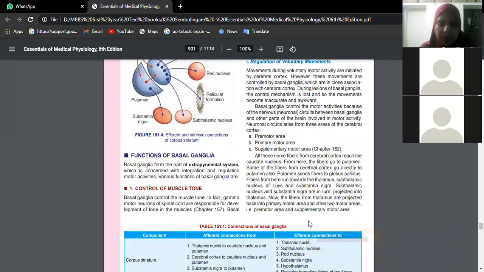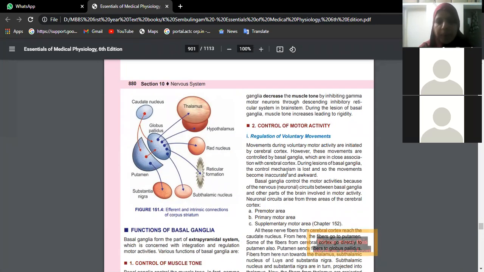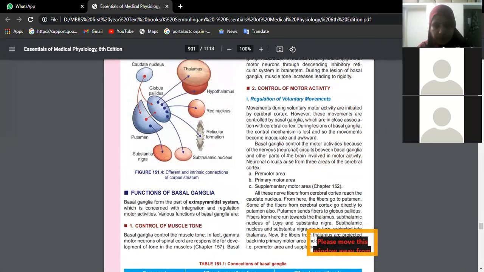So basically, what does it do? It helps in reducing, decreasing the muscle tone. Okay, then control of motor activities. See, for every contraction there should be followed by relaxation, isn't it? That means when the muscle is in the state of contraction, we have inhibitory type of neurotransmitters like dopamine, isn't it?